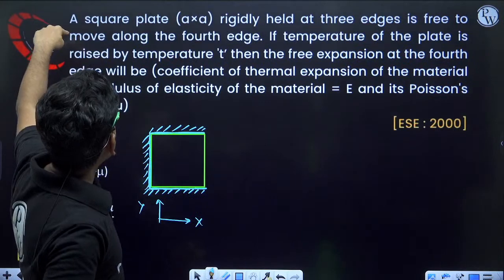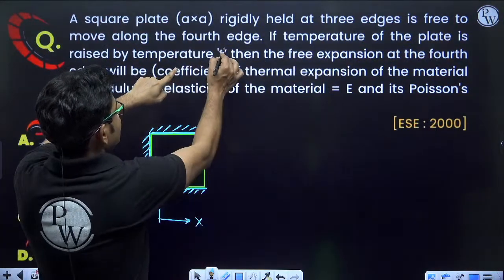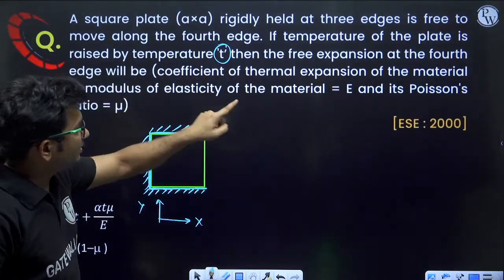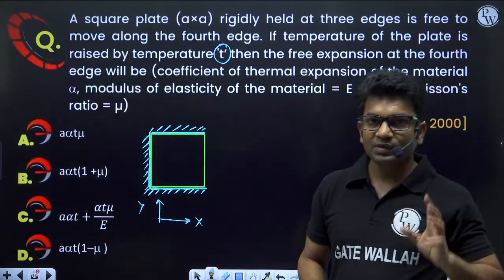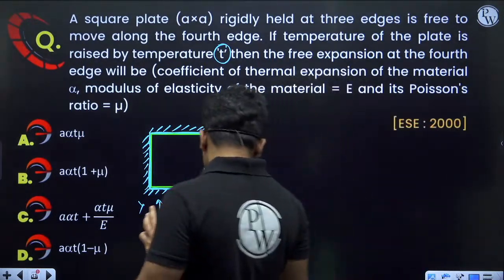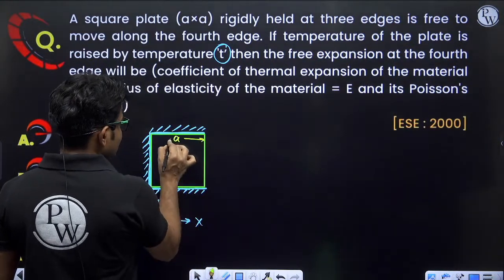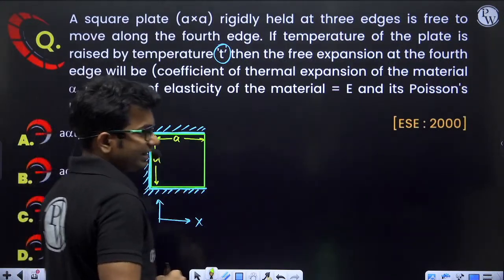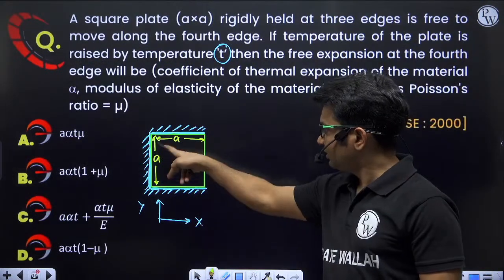Now if the temperature of the plate is raised by temperature T, then the free expansion at the 4th edge will be. So we have to find out the free expansion at the 4th edge. Now you tell me what will be the free expansion. This is square plate, no? So both the edges are of side A and A. All the edges are of same side.